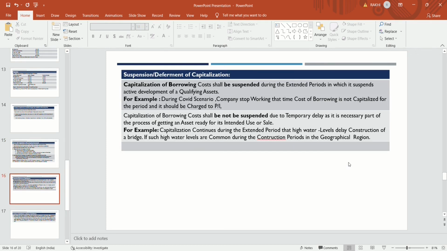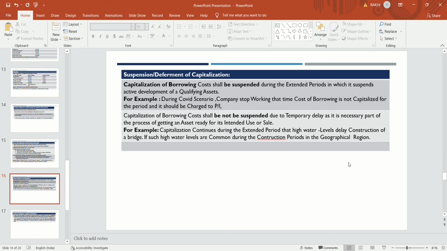Now, suspension or deferment of capitalization means postponement of capitalization. Capitalization of borrowing cost shall be suspended during the extended period in which active development of the qualifying asset is suspended. This is to be explained by an example.